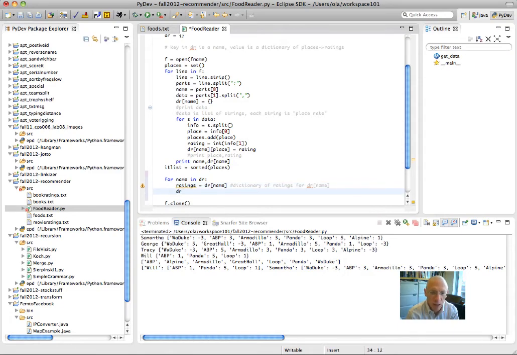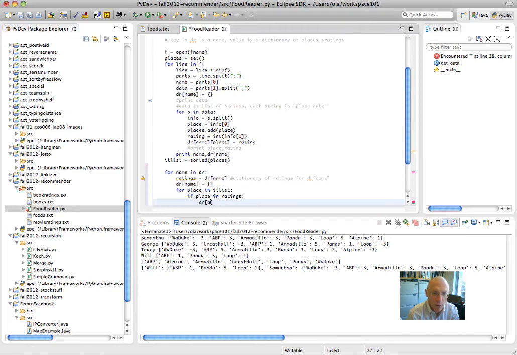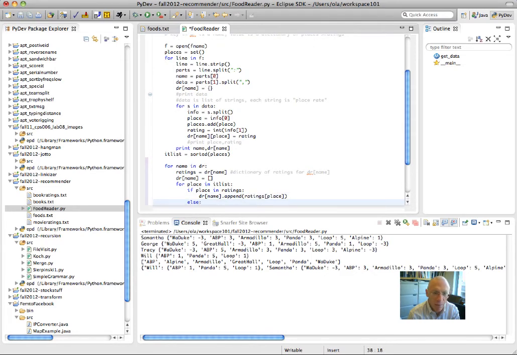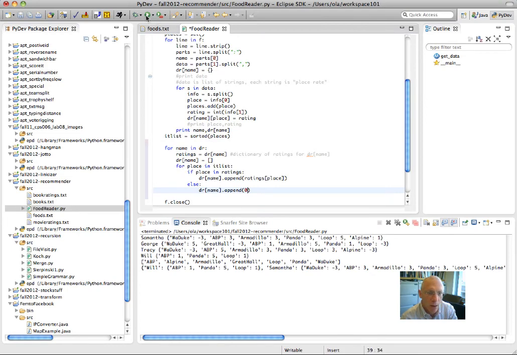Now I'm going to reinitialize the dictionary and say, now the dictionary is a list. And I'm going to loop over all the places. These are coming in alphabetical order. And if the place is in ratings, then I'm going to append the rating. And if it's not, that means I haven't rated it. I'm going to append a 0. And now I'm going to run that again.